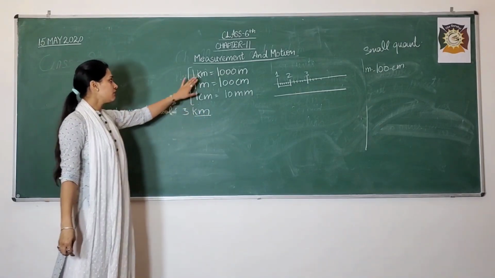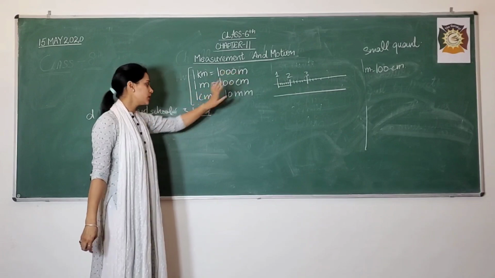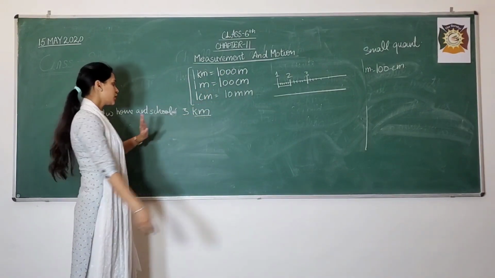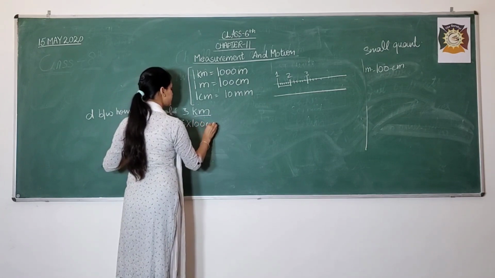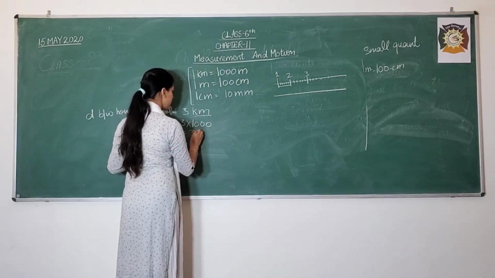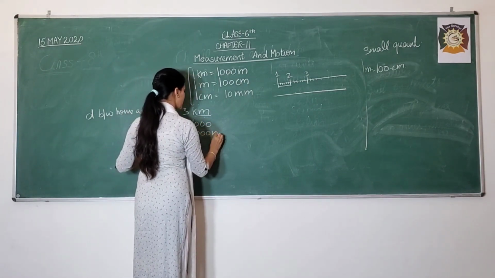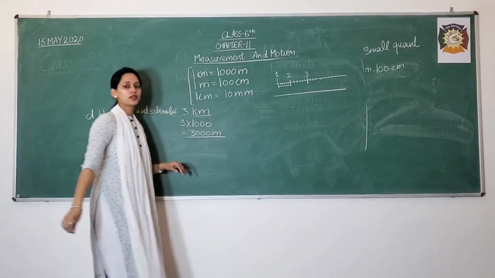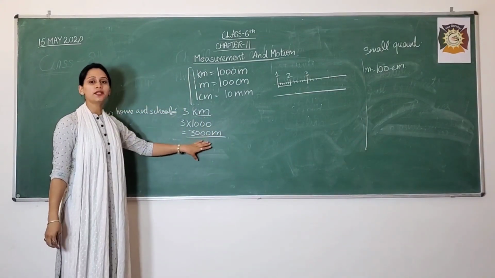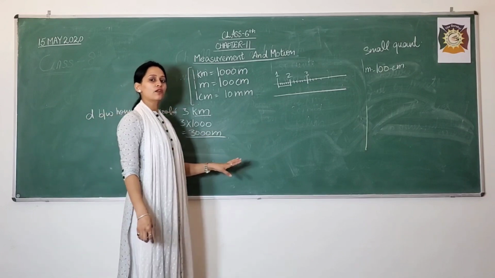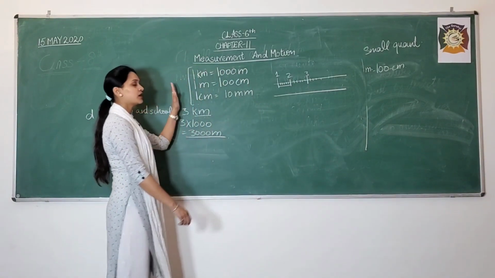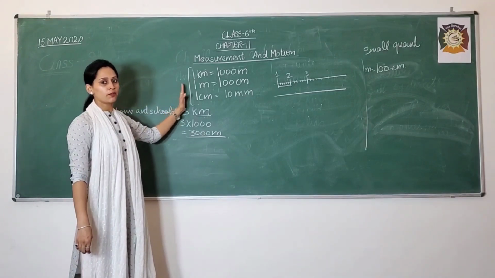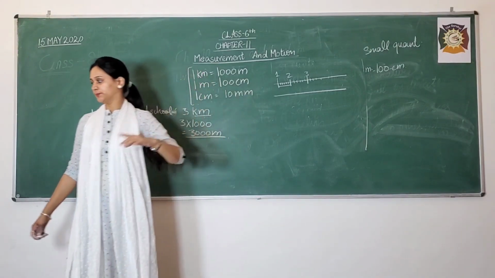I told you in 1 kilometer there are 1000 meters. So if you change it into meters, you need to multiply it by 1000. So the answer will be 3000 meters. Like this you can solve the numericals. This is a very easy concept. If you understand it once, you will not get any problem in the future.